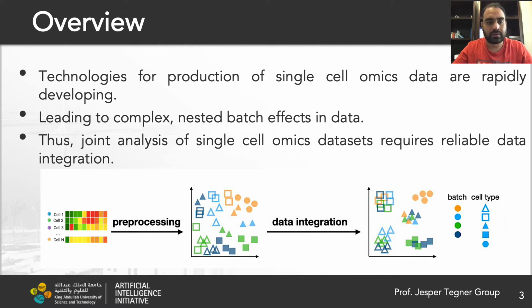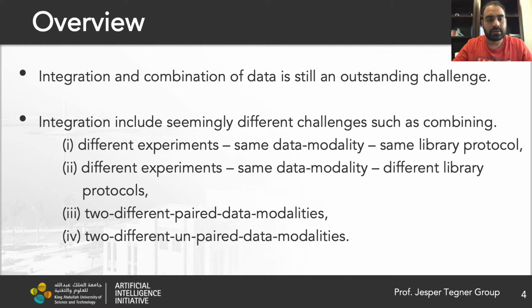Technologies for the production of single-cell omics data are rapidly developing, which includes various library preparation protocols and data coming from multiple modalities or multiple omics, which leads to complex nested batch effects in the data. Thus, a joint analysis of the single-cell omics datasets is required, which requires reliable data integration. The integration and combination of the data is still an outstanding challenge.